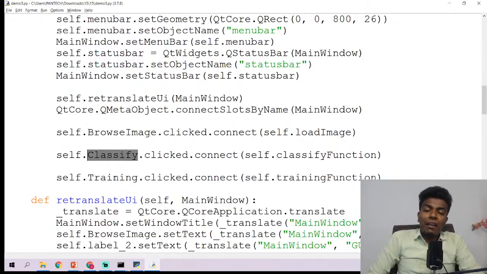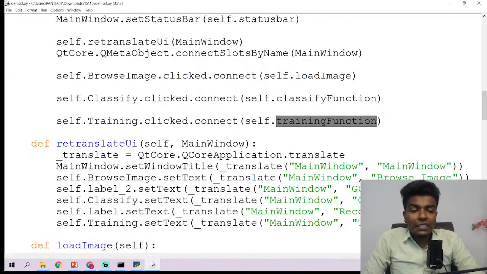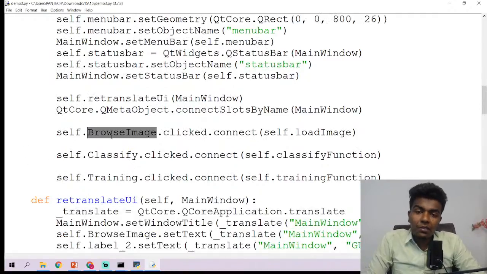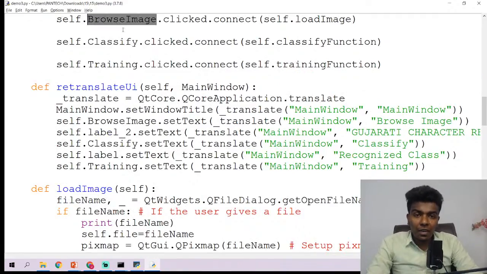If you are clicking a training button, it is going to call a training function. Okay, so this is our custom already created program, guys. Now let us click the browse image button. So you just see the output first of all and then go for the function. Browse image button means if you click that, it is going to call a load image function.